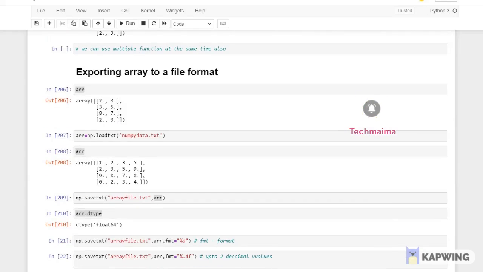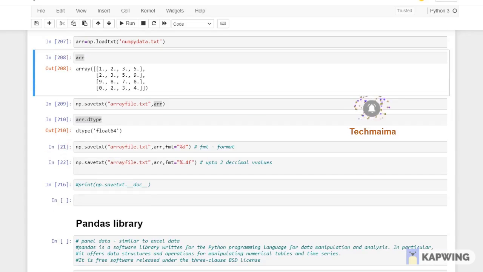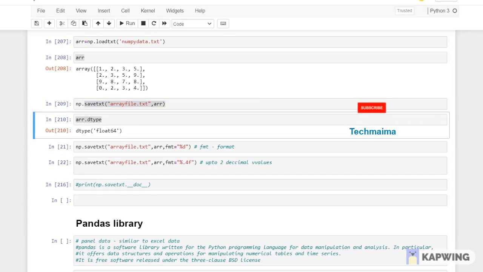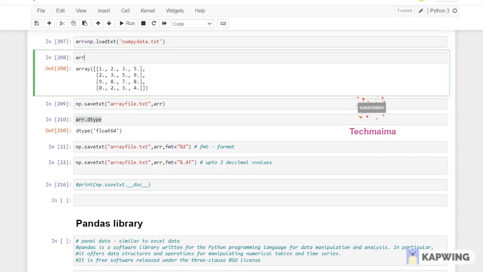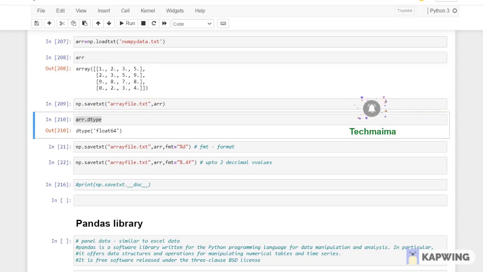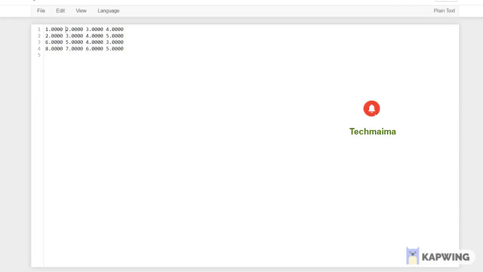Okay, so how to export an array to file format? You have an array, and you have to save that into your file, you have to write that into your file. So this is my array that I have right now in my window. I want to save all these values in my file. I have to create a file and save. For that, you have to use numpy.savetxt, with array file, this is a random file name I'm giving, whatever you want you can give, arrayfile.txt, comma, and I'm referring to the array I have, arr. If you run this, this is my array file.